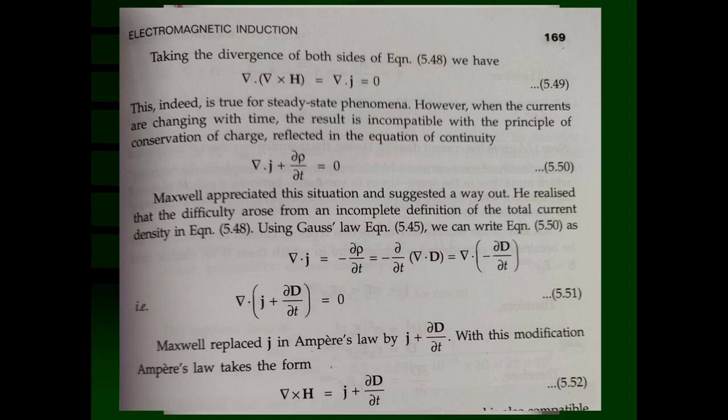This equation of continuity is true in case of steady state phenomena, steady current. What is the steady current?